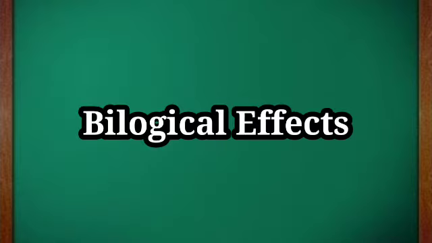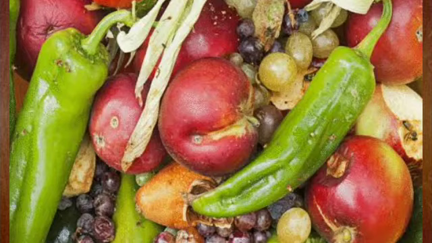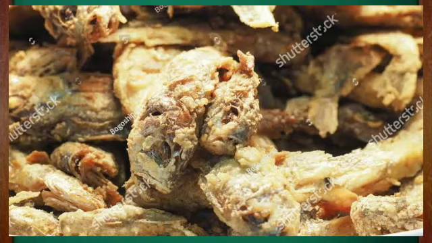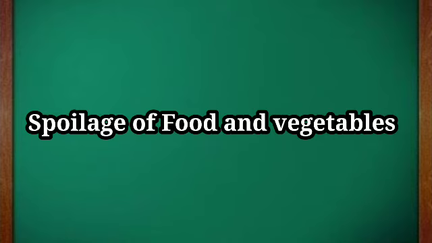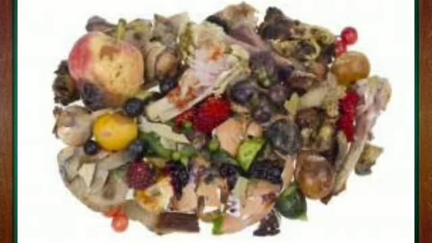Then, biological effects. Biological effects include spoilage of food and vegetables, rancidity of fishes and meat, apples and fruits turn brown when cut. First, spoilage of food and vegetables. Food spoilage may be defined as food which is unfit for human consumption.